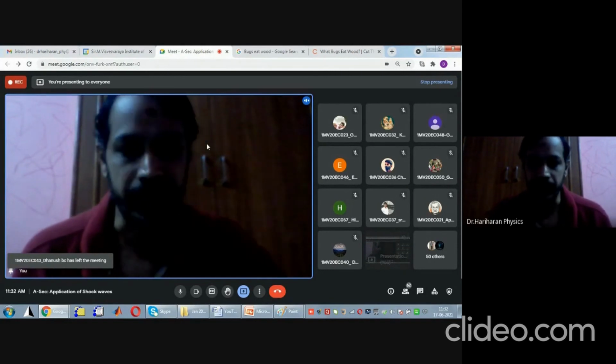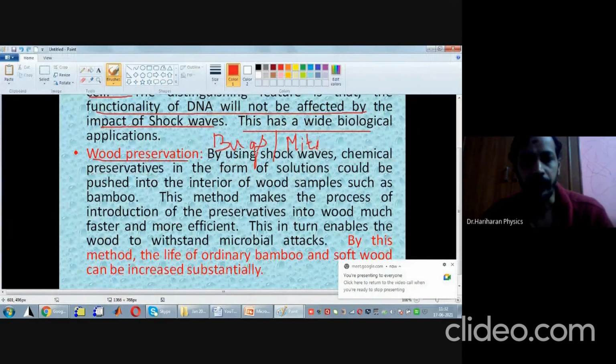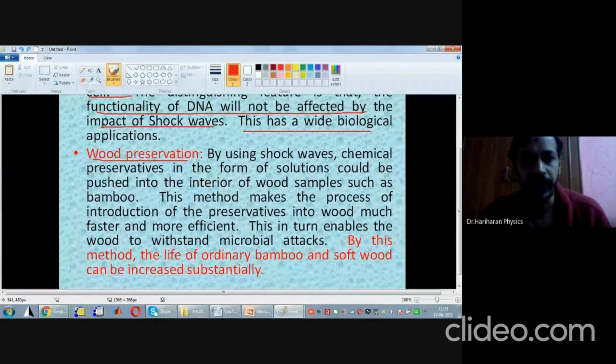Likewise, in order to avoid the bugs or mites or the microbes from destroying our wood, what we have to do? We have to use chemical preservatives. Okay, so what is the second application? Look here, by using shock waves. Chemical preservatives in the form of solutions could be pushed into the interior of wood samples such as bamboo.